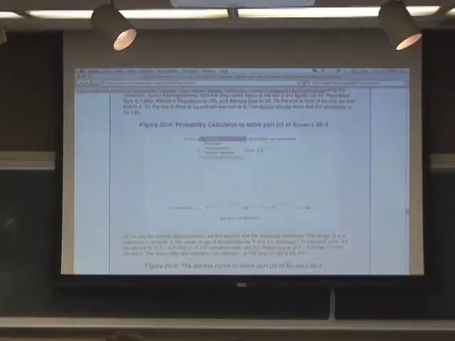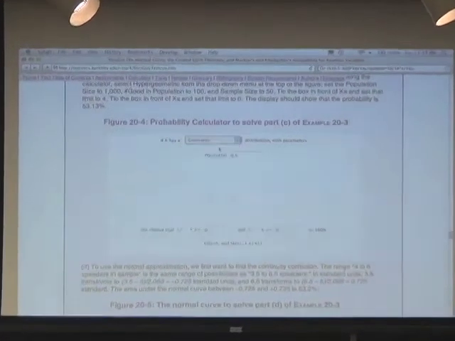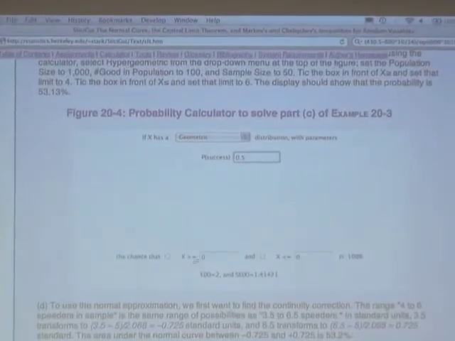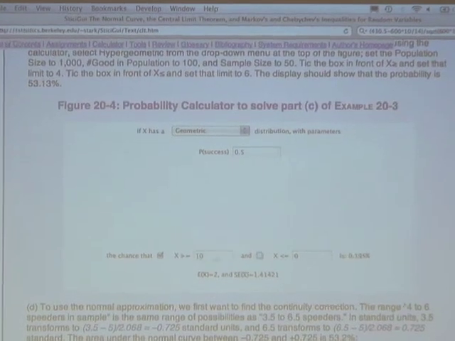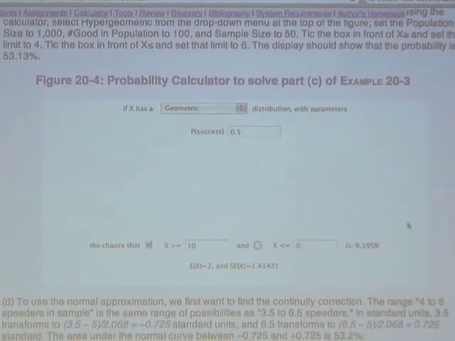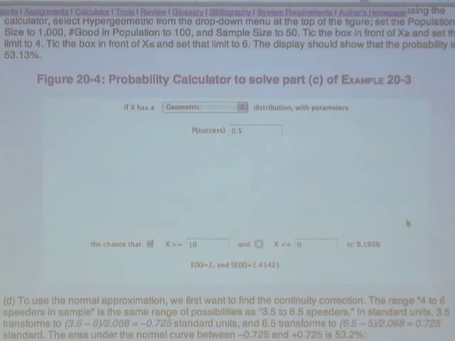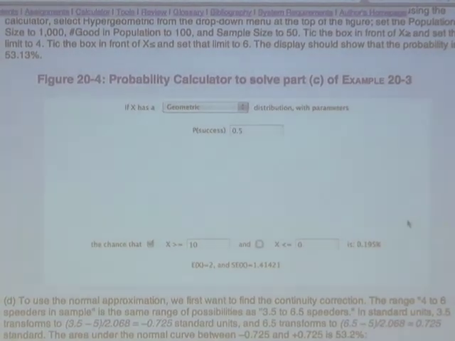Let's suppose that we have a geometric distribution where the probability of success is a half, and we want to know the chance that X is greater than or equal to 10. It's 0.195%. And our bound is 20%. So we're off by a factor of about 100. Going from 0.2% to 20% is a factor of 100. It's an upper bound, but it's not a very good upper bound in this case.